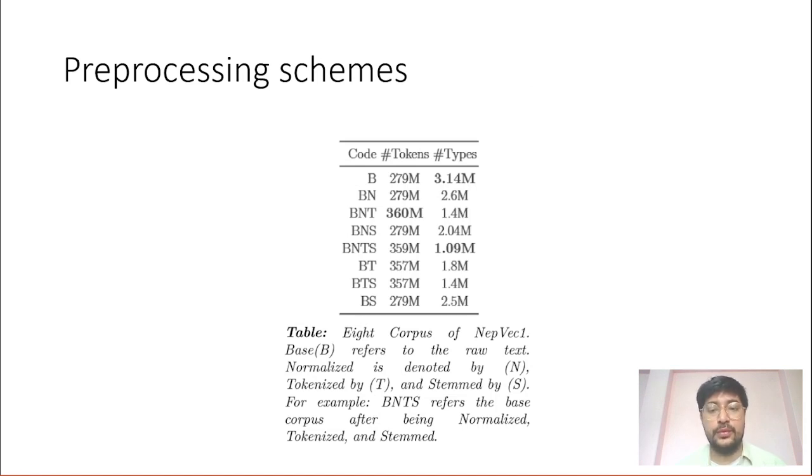The base corpus, where we do no pre-processing at all. The base normalized corpus, where we normalize the base corpus. The base normalized tokenized corpus, where we first normalize the base corpus and then apply the tokenization, and so on.